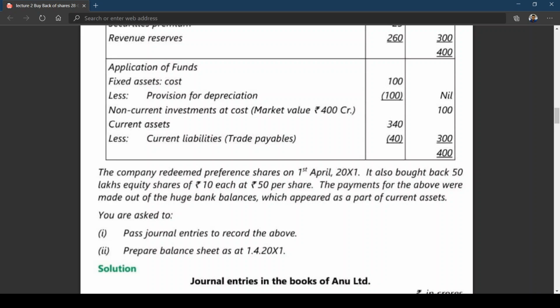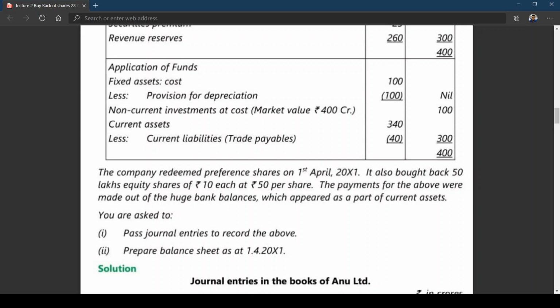You are asked to pass journal entries to record the above and prepare the balance sheet. Now, my dear friends, if you look at the problem, what is the difference between this illustration number 2 and illustration number 1, the problem which you have done in the last class? The one more point that has been added is that the company has decided to go for redemption of preference shares. You learned that in group 1.